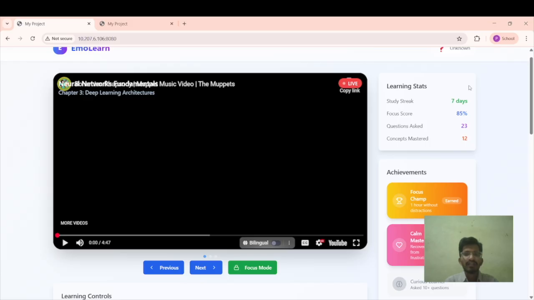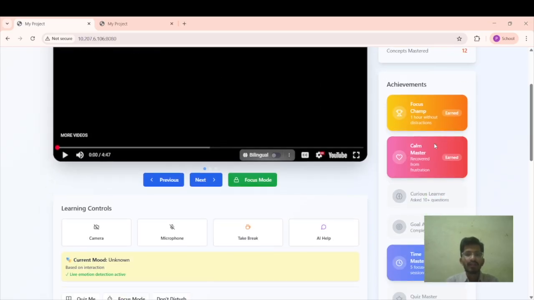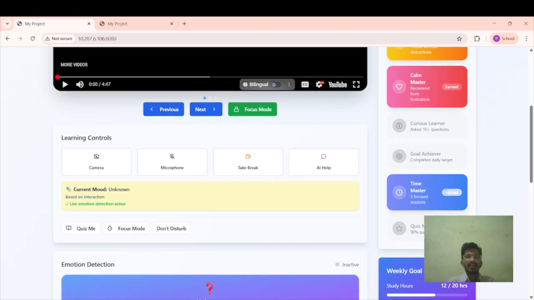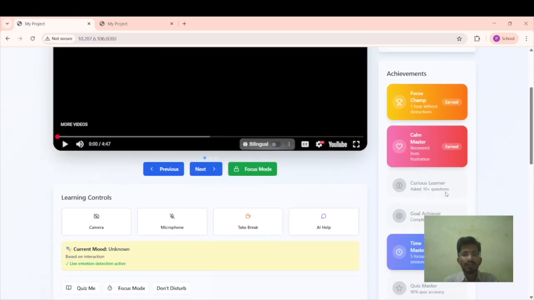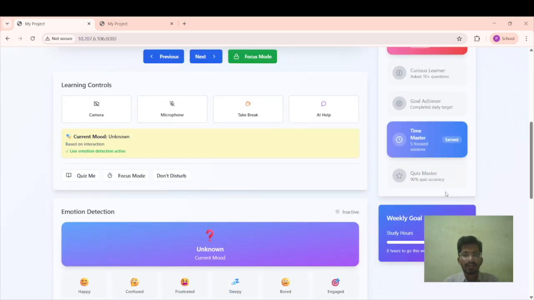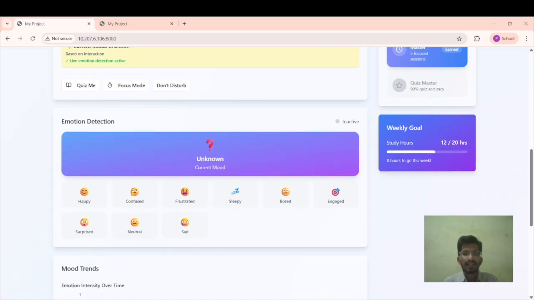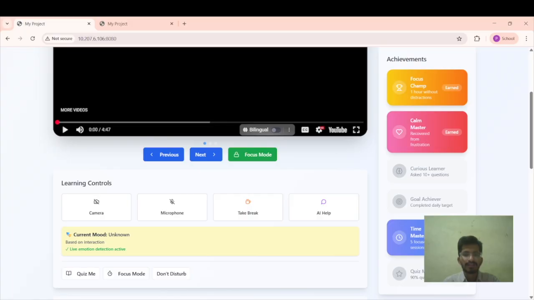So based on these learning stats of the entire learning platform, we are providing some achievements in it, like Focus Champ, Calm Master, Quiz Master, various achievements will be there. Based on the context we are going to provide them to engage the users and to attract the learners on educational tech platforms. And we can see here weekly goals using studies, like how can we detect it, how can we go on like this.